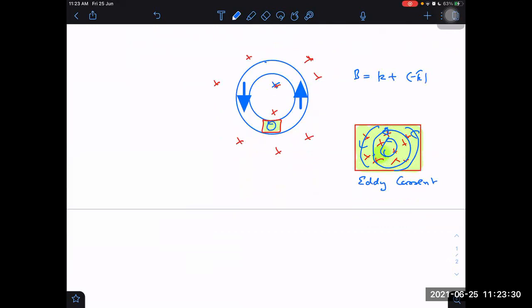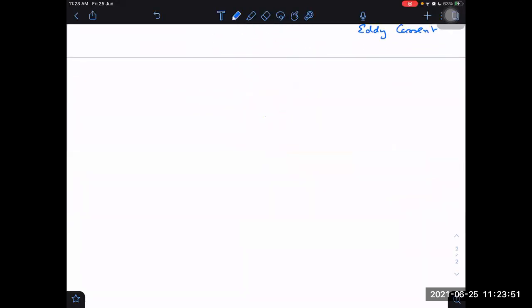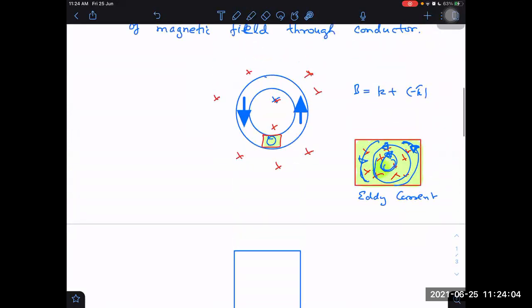What is eddy current? It is also current induced, but it is induced not along the path or along the length of the wire, but within the bulk of the wire. And it is not about wires actually. Mainly we discuss such things for discs or materials which have a large amount of bulk. We are not interested in such things for wires. For wires, we neglect this, because wires are of very small thickness.